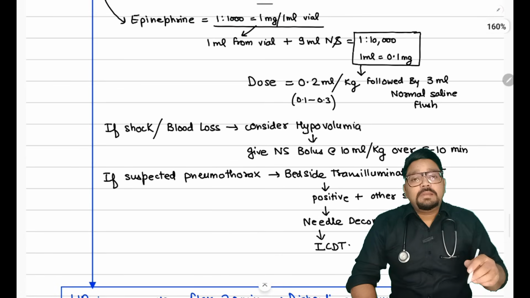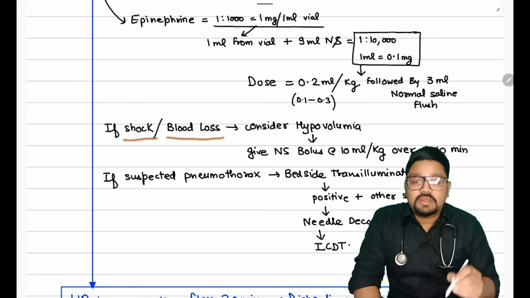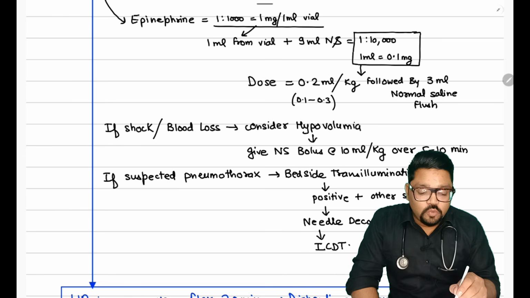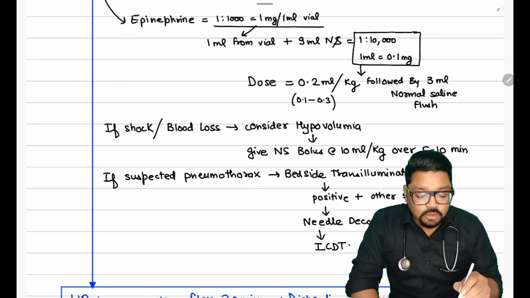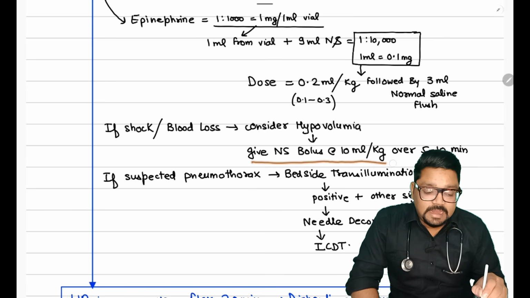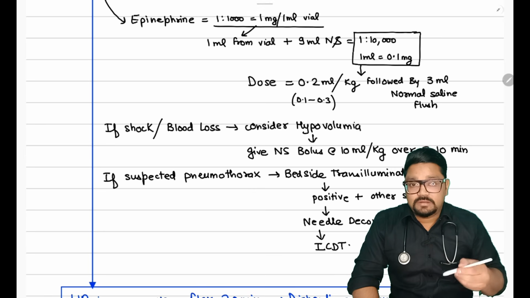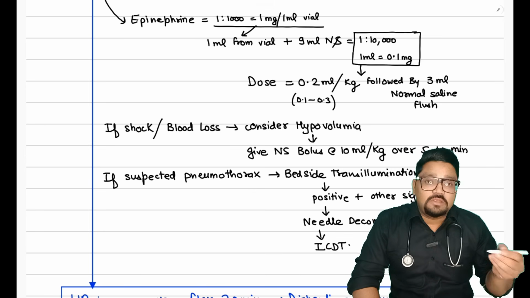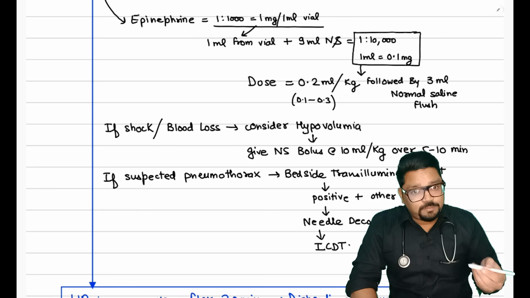Now, if even after giving epinephrine you see that there are some signs of shock or there is any history of blood loss, then you are going to consider hypovolemia. So what are you going to give? You are going to give NS bolus as 10 ml per kg over 5 to 10 minutes. And if you see that there is decreased air entry or decreased chest rise on the unilateral side, then you can suspect pneumothorax.